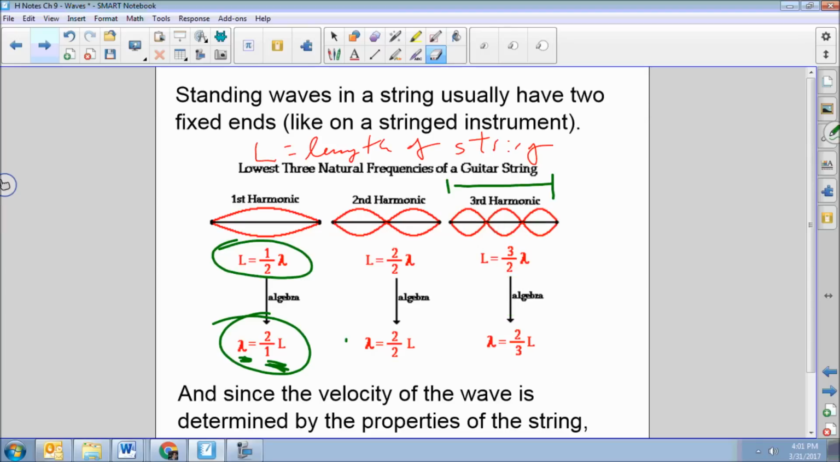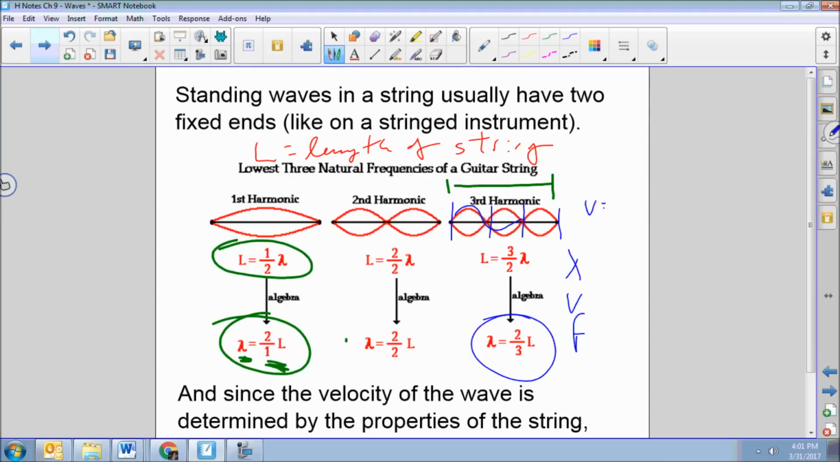So, if you divide this up into thirds, you need 2/3 to get 1 wavelength. And the nice thing is once you know your wavelength, usually you'll know the velocity or the frequency, and then you can use velocity equals frequency times wavelength to find the missing bit.